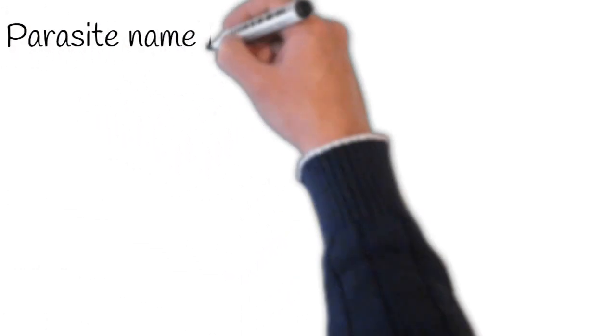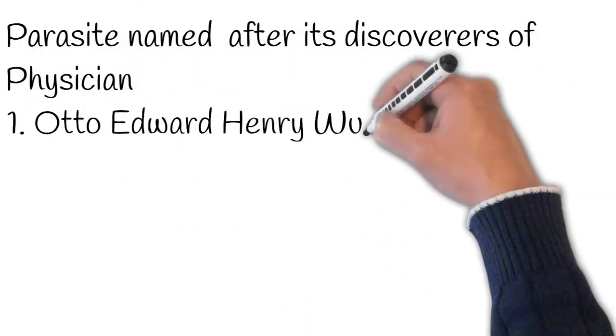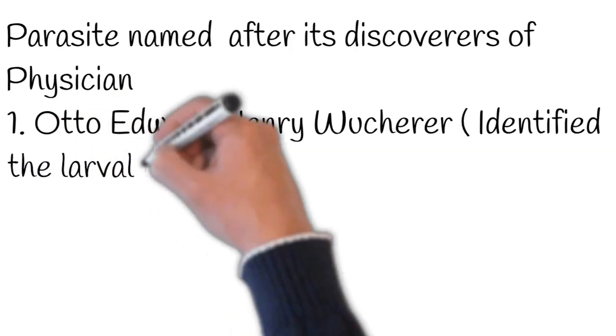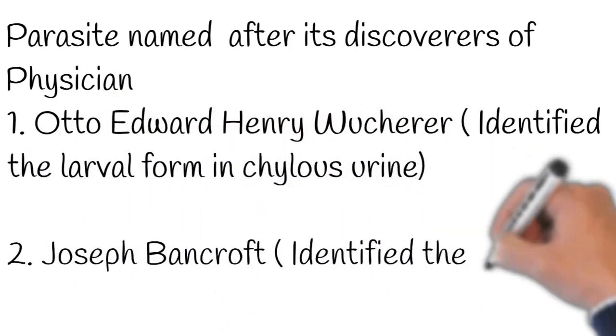The parasite is named after the physicians who discovered it, namely Otto Edward Henry Wucherer, who identified the larval form in chyluria urine, and Joseph Bancroft, who identified the adult female worm.